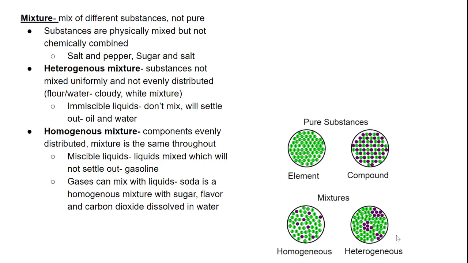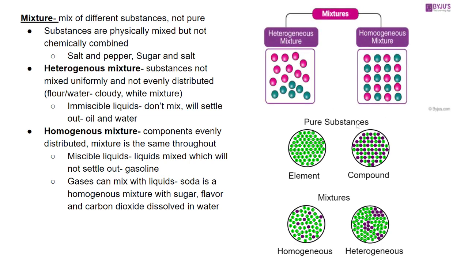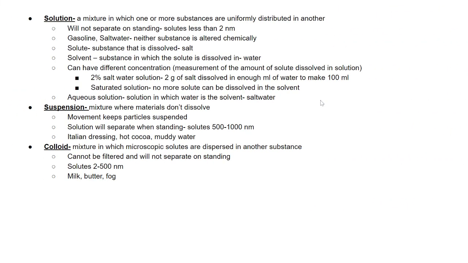So, a couple pictures here of some mixtures and substances. So pure substances, you have elements and compounds, and mixtures, homogeneous and heterogeneous. You see homogeneous, these things are kind of spread evenly throughout. See heterogeneous, the purple kind of clumped in different areas. Up here you see that in this heterogeneous mixture, the bluish ones are settling to the bottom, whereas in a homogeneous mixture, everything's spread evenly throughout. Okay, so we're going to deal a lot with these different types of mixtures throughout this unit.